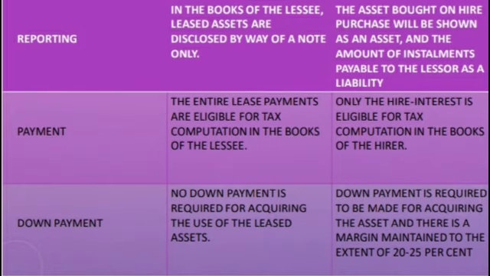Payment: the entire lease payments are eligible for tax computation in the books of the lessee. Only the interest is eligible for tax computation in the books of the hirer. Down payment: no down payment is required for acquiring the use of the leased asset. In hire purchase, a down payment is required to be made for acquiring the asset, and there is a margin maintained to the extent of 20 to 25%.